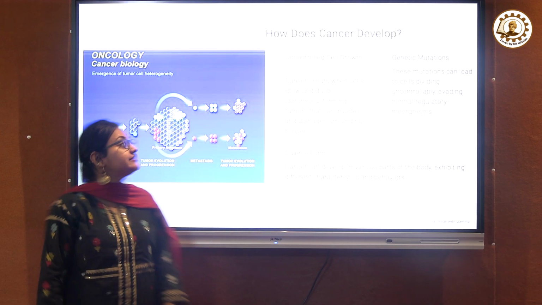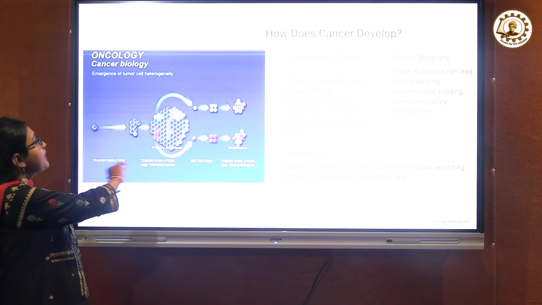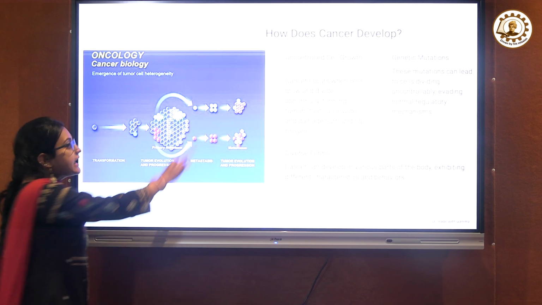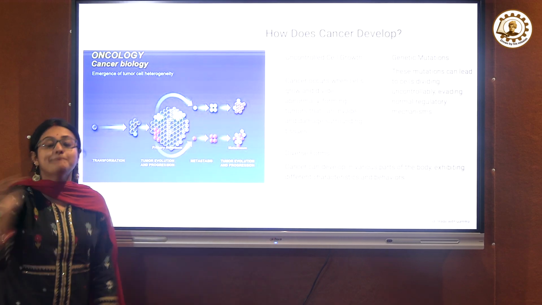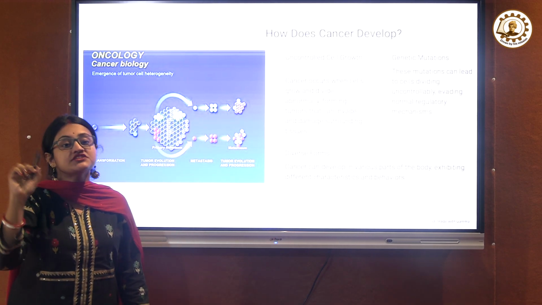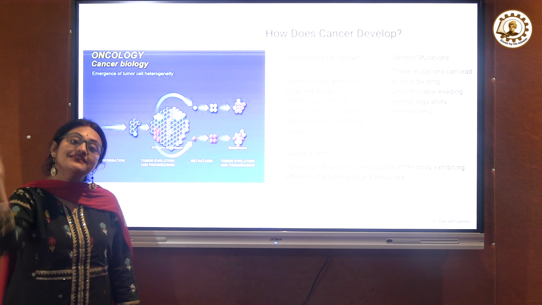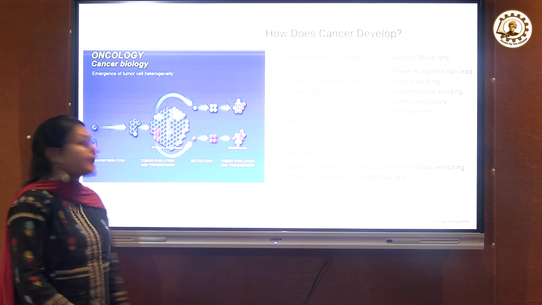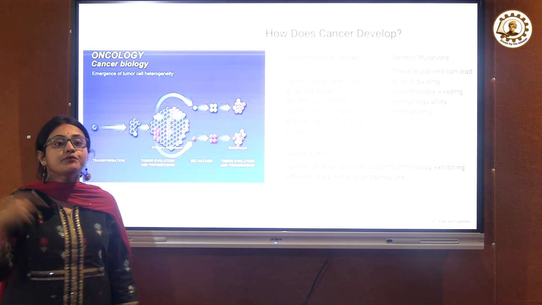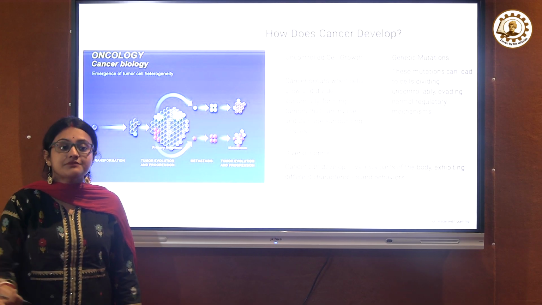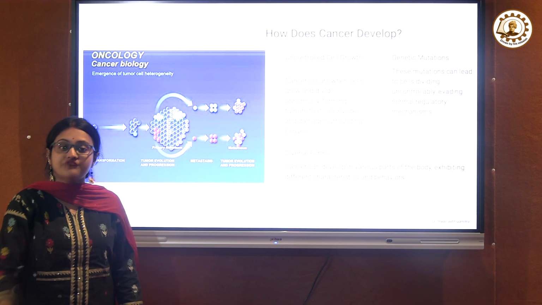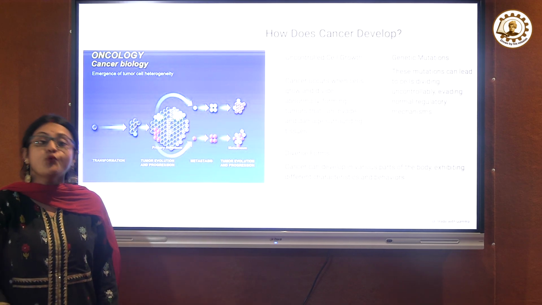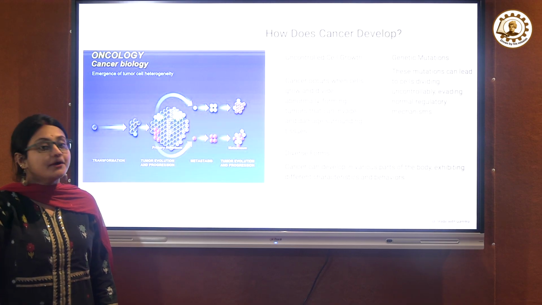How does cancer develop? You can see this is a transformation of these cells, tumor evolution and progression, and metastasis. Metastasis: if such cells originate from one part and these abnormal cells spread into another part, then it is called metastasis. There is a chance of cancer patients developing another cancer after some years. This happens due to metastasis, which only occurs in cancers, not in benign tumors.